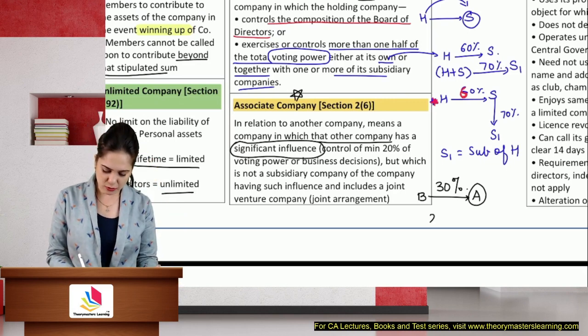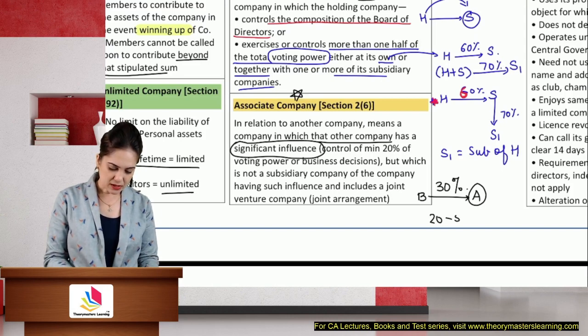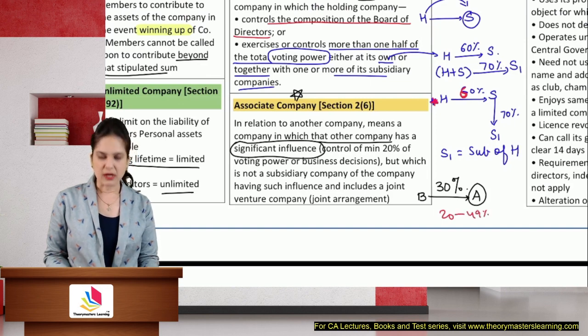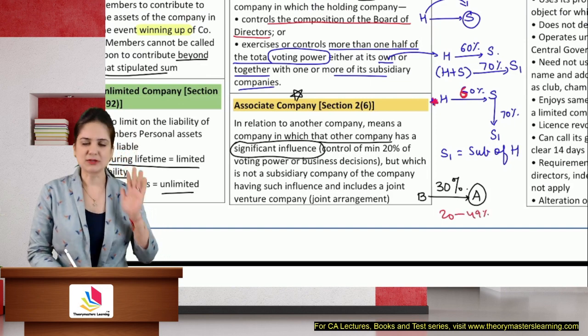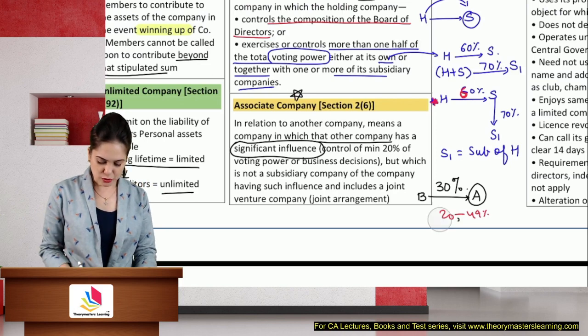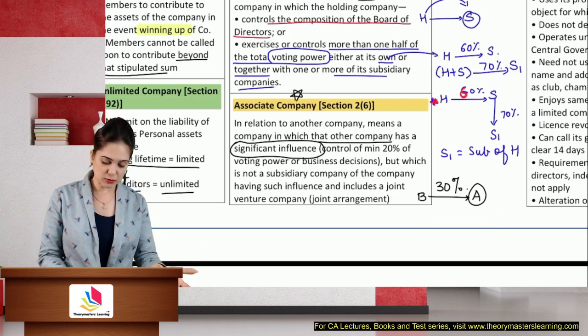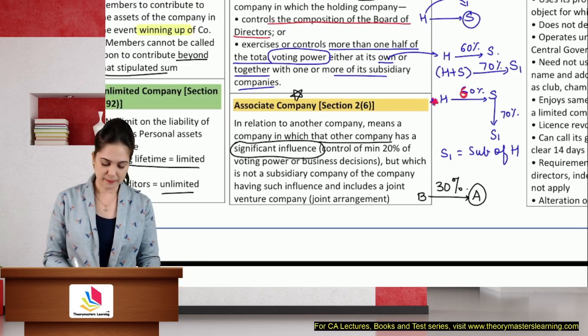So if you are controlling around 20 to 49%, then you will be considered an associate company. You are not yet a subsidiary, but we have significant influence over you.